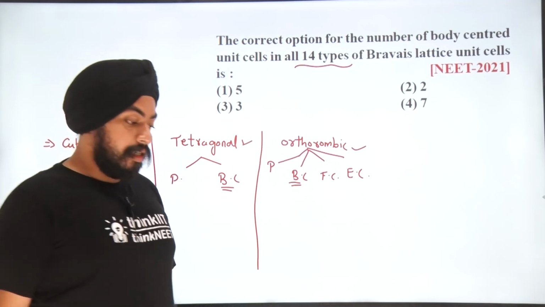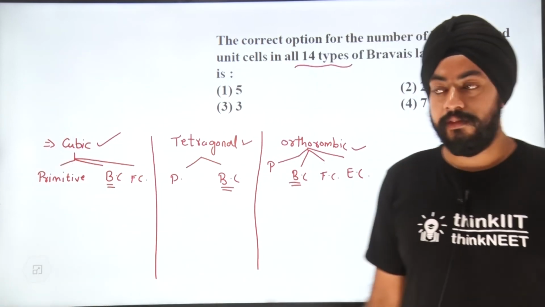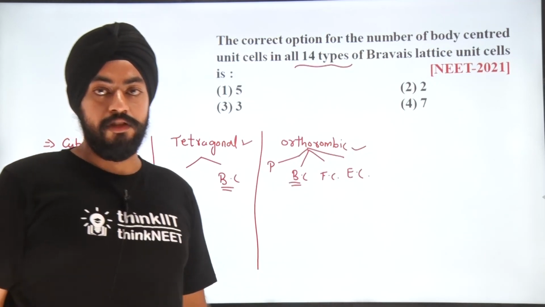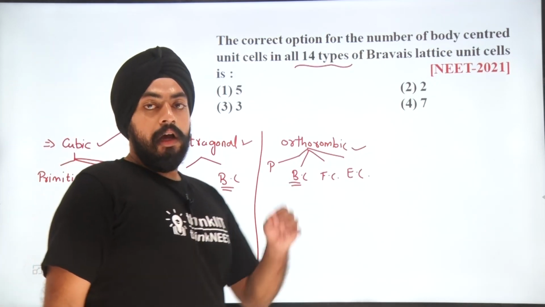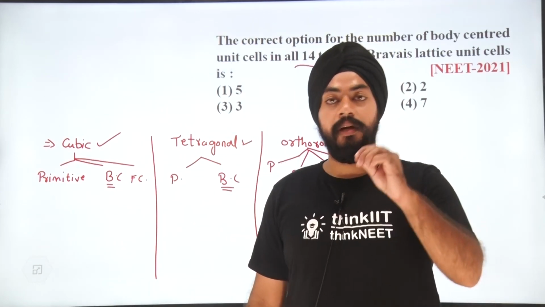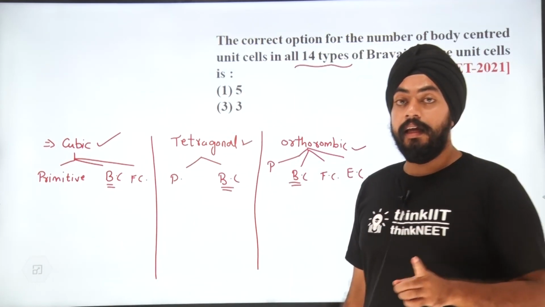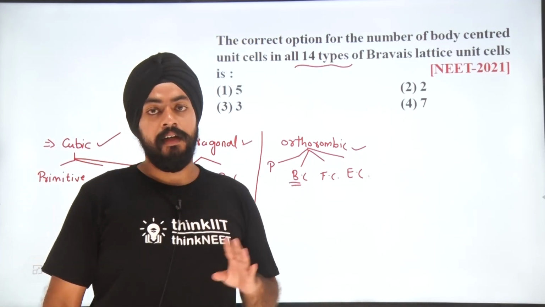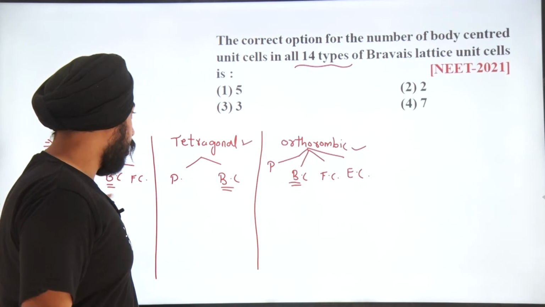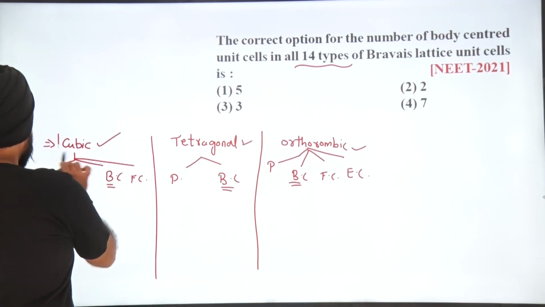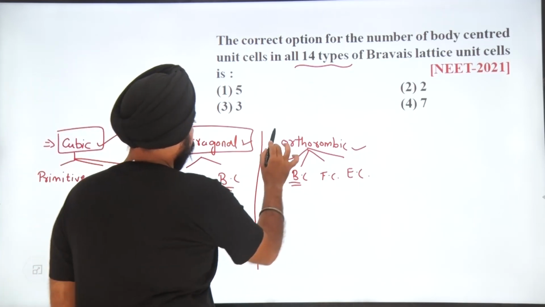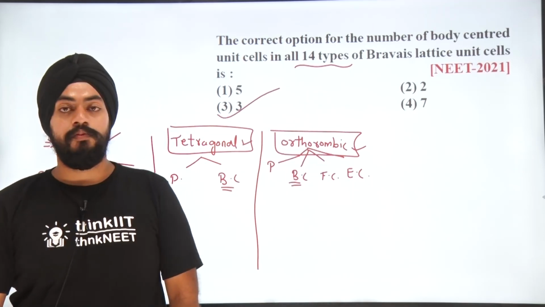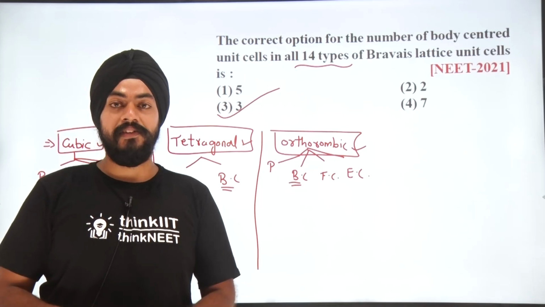The rest of the 4 types of unit lattice, that is monoclinic, triclinic, hexagonal and the others, each and every one has the primitive, and monoclinic has primitive plus end-centered, but not body-centered. The body-centered are present in these 3 only, that is cubic, tetragonal and orthorhombic. So we only have 3 types of arrangement for this. So the correct answer is option number 3, and I hope you understood it. Thank you.